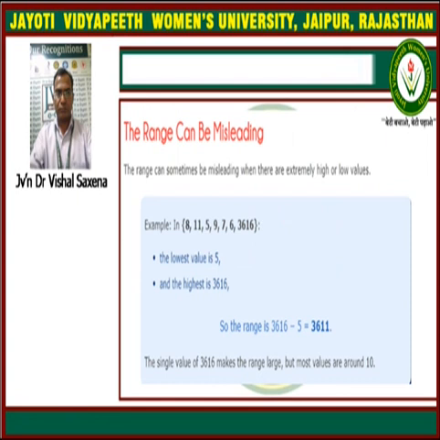But sometimes the range can be misleading. We are saying the range is the simplest measure of dispersion and easy to calculate, but it is not a reliable measure of dispersion, because it can mislead sometimes, as shown in this example.